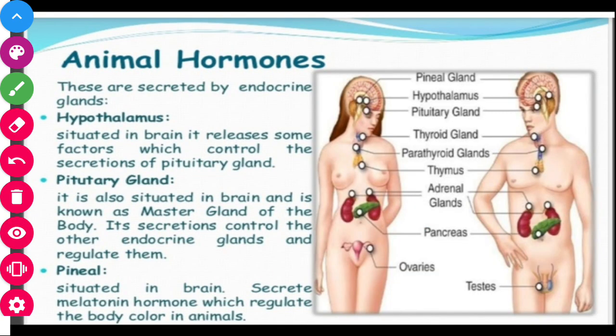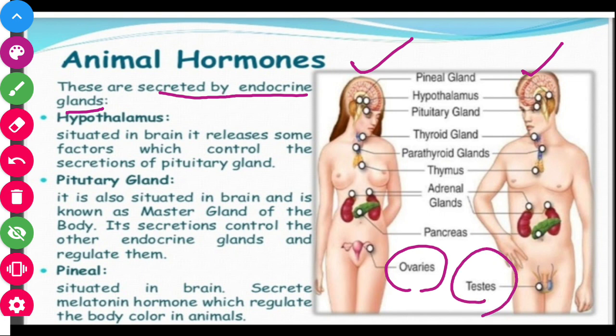The next is about the animal hormones. These are secreted by the endocrine glands. Each and every gland that is present in both male and female is the same except the ovaries and the testes. So the first one is the hypothalamus, which is situated in the brain, and it releases some factors which control the secretion of the pituitary gland. The next gland is the pituitary gland, which is also situated in the brain and is known as the master gland. Its secretion controls the endocrine glands and regulates them.